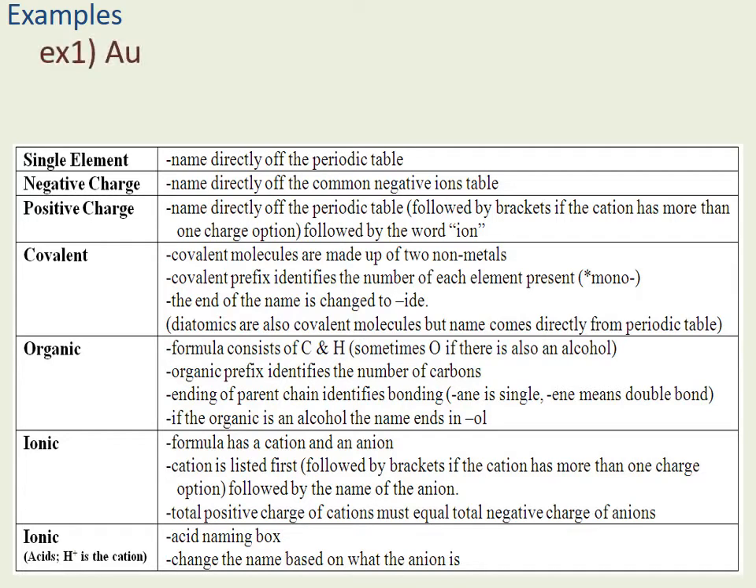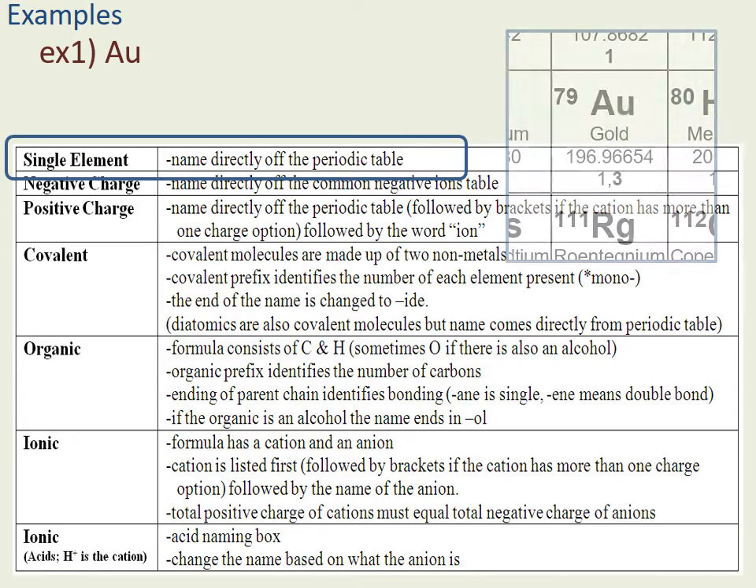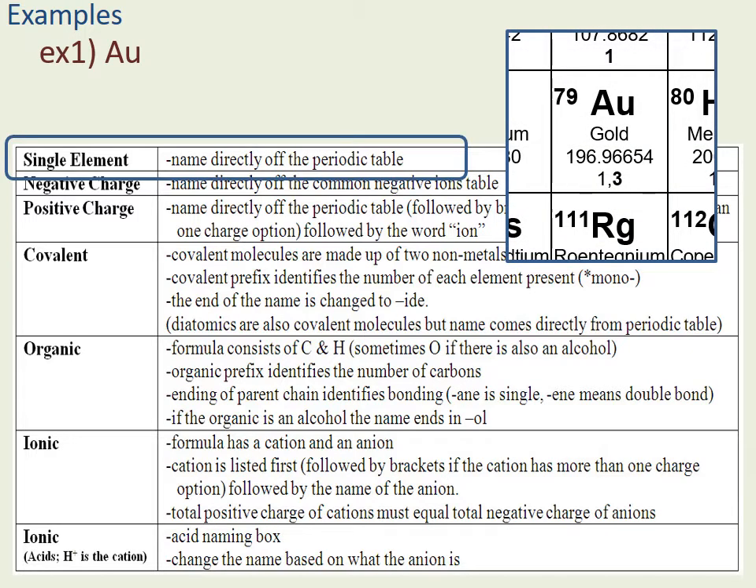Example 1, Au. We have a single element. So we take the name directly off the periodic table. So I look for Au on the periodic table. I find that it is number 79. I take the name directly off that periodic table, so Au is called gold.